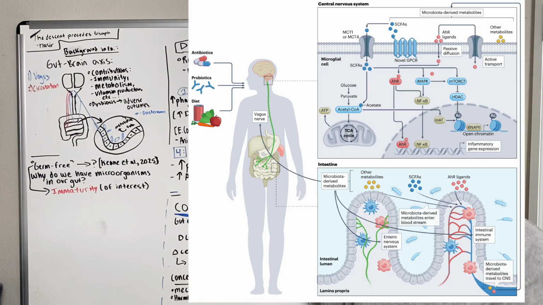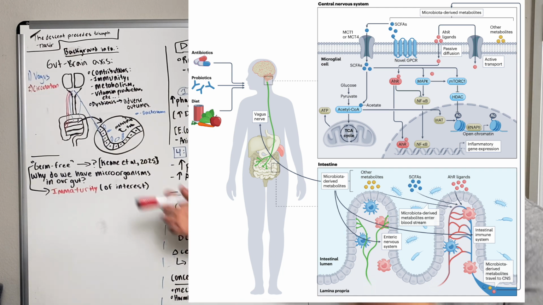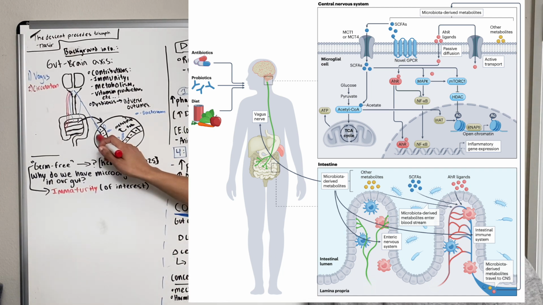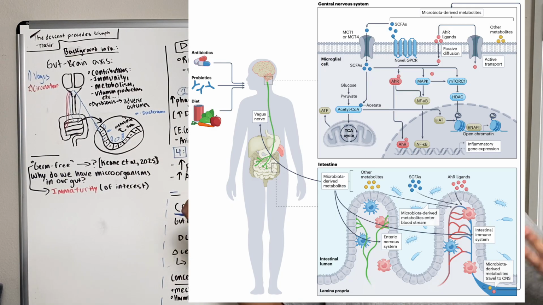Alternatively, we can assume that the vagus nerve, which originates in our brainstem, sends down these receptors, these afferent fibers, down into our gut, and these fibers actually respond to stimulation from what is going on in our gut. So cells in our brain respond to these signals to perform a function.